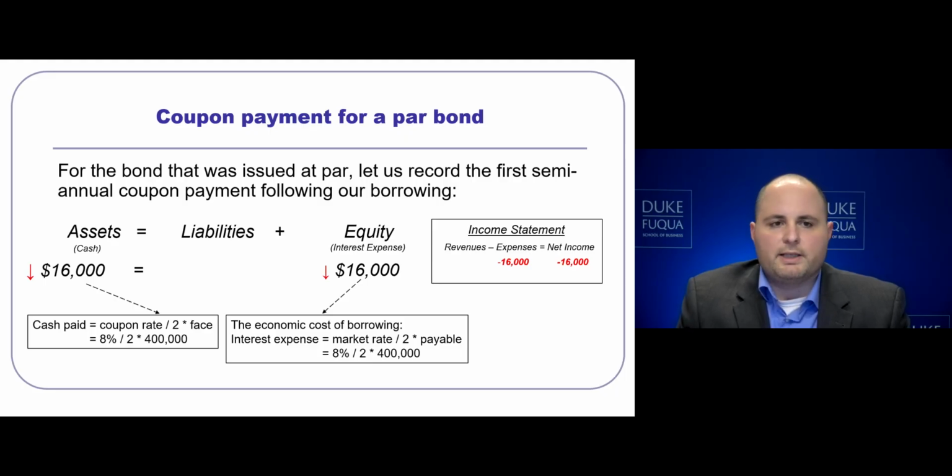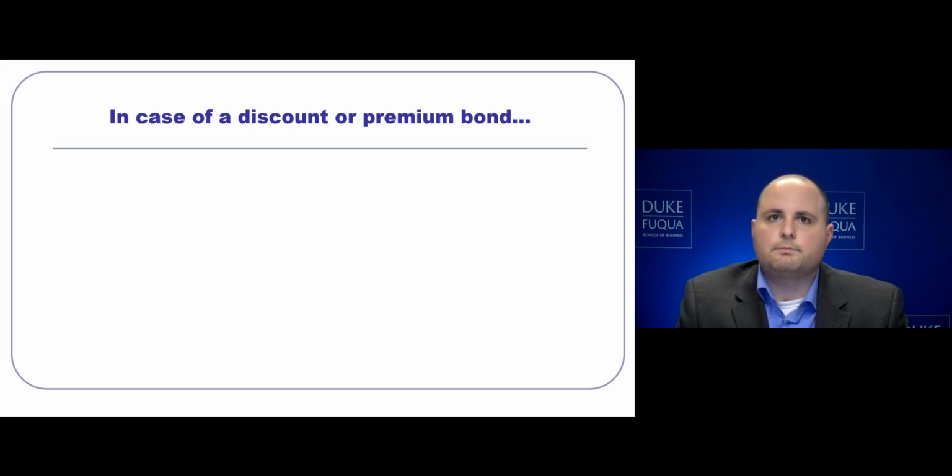It'll be the coupon rate stated in the bond divided by 2 times the face value of the bonds. This also is 8% divided by 2 times 400,000. Notice here that the cash paid is equal to the interest expense. That is because we had the bond issued at par. The income statement will record an expense for interest expense of 16,000.